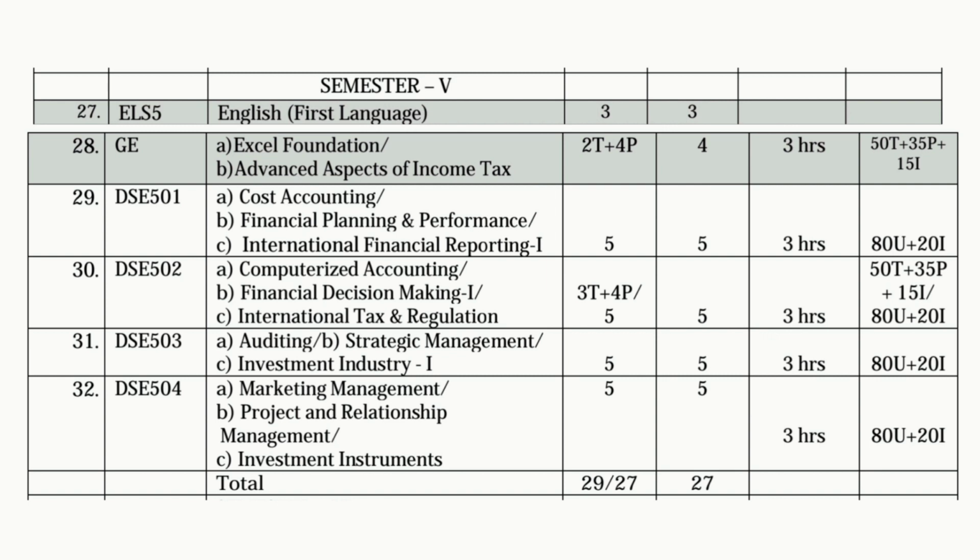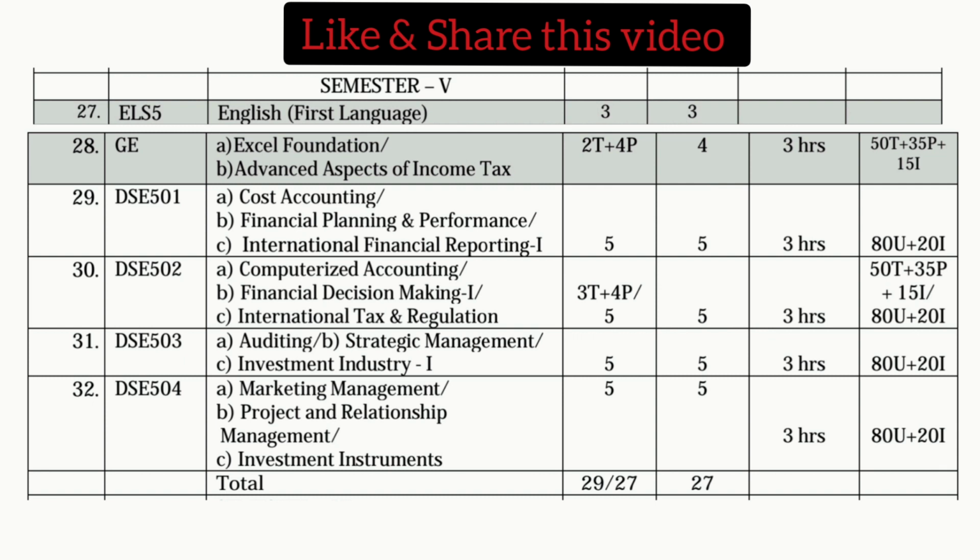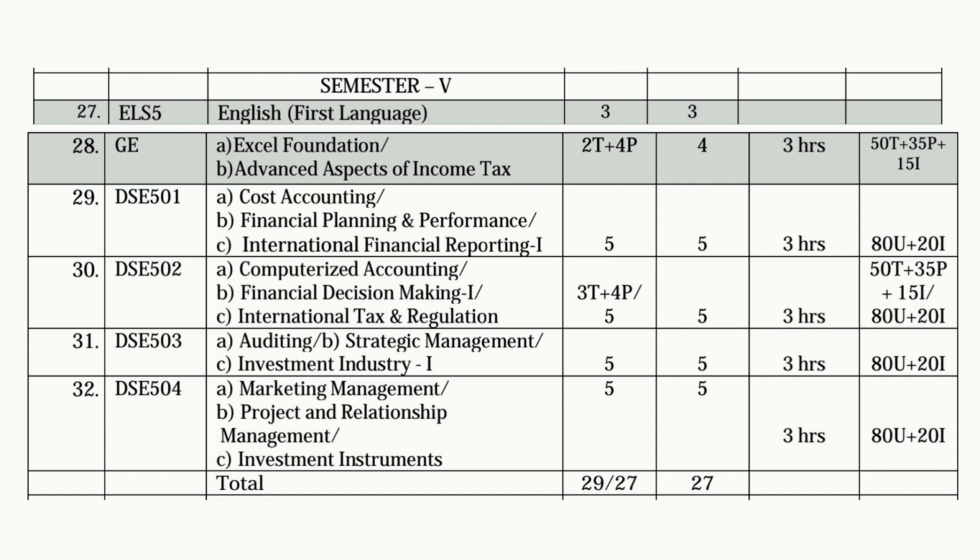Next, the fifth elective. Here also we have 3 options. The first one is Marketing Management, the second one is Project and Relationship Management, and the third one is Investment Instruments. Out of these 3 subjects you can select any one, with 5 classes per week and 5 credits. If you pass this subject you will get that. The exam duration is 3 hours and the total marks are 100 out of 100, 80 for semester exams and 20 for internal exams, and this subject has a total of 5 units.